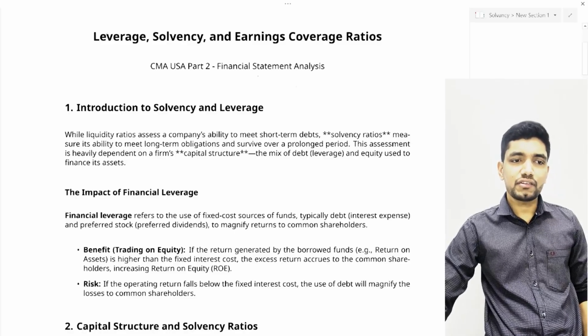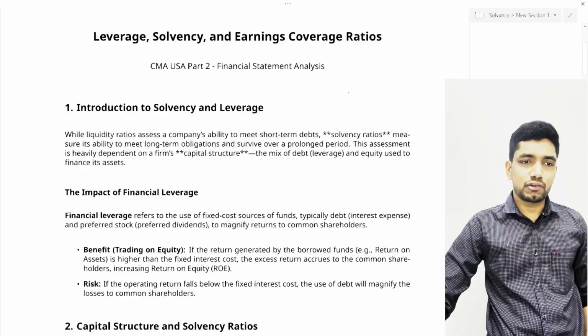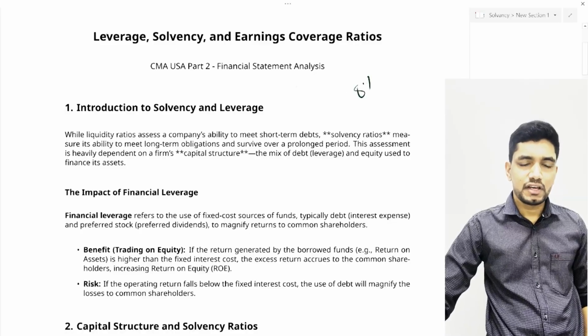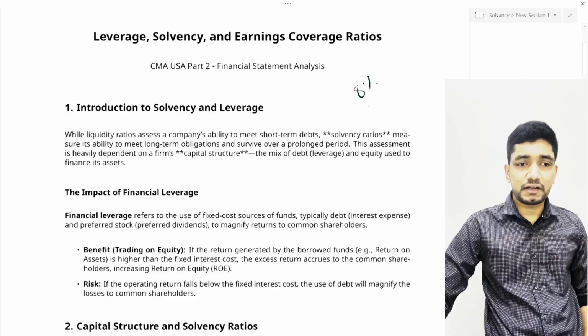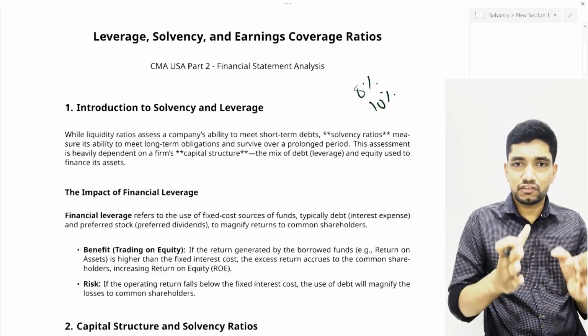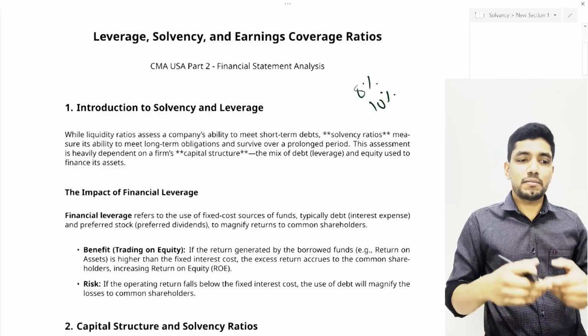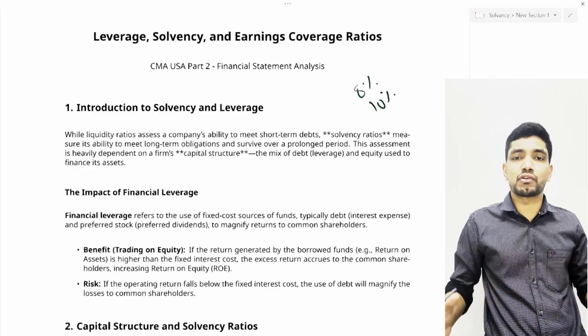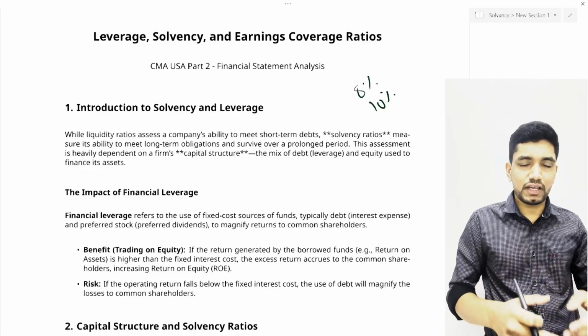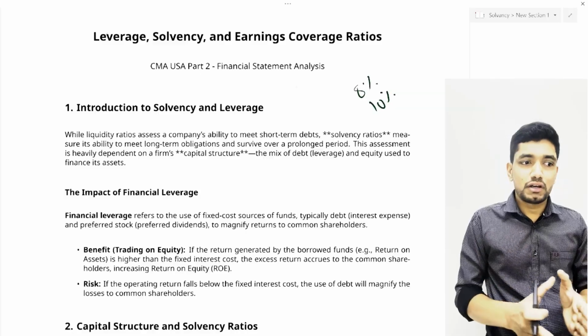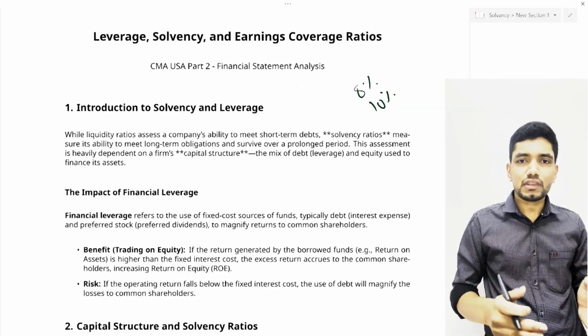Let's look at a case. If the fixed interest cost is 8%, and the company can generate a 10% profit by using this debt or preferred fund, the balance 2% can be distributed to equity shareholders. So that's the benefit of using financial leverage.